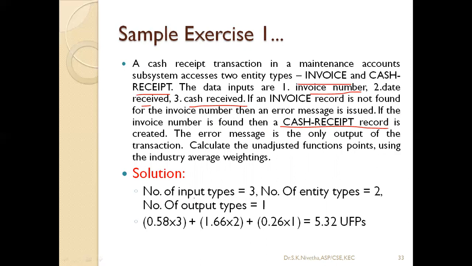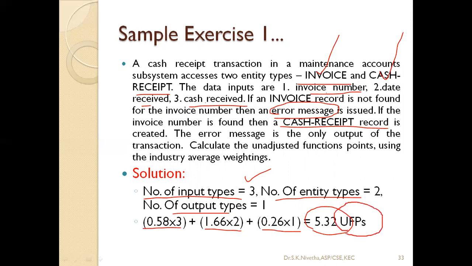So for this question, the number of input types is 3: invoice number, date received, and cash received. The number of entity types is 2, that is tracking the invoice and producing the cash receipt. The number of outputs is only 1, printing the error message. Now 0.58 times the number of input types, 1.66 times the number of entity types, 0.26 times the number of output types. The final value is 5.32. So these many unadjusted function points are there.